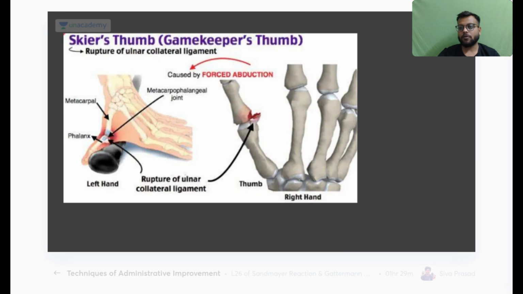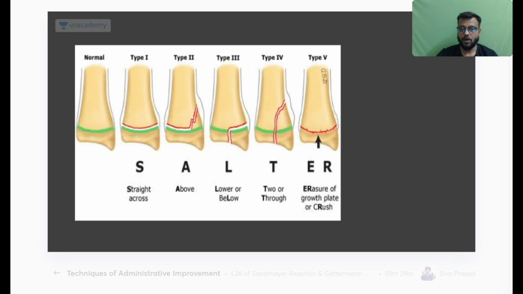Now another thing is your skier's thumb or the gamekeeper's thumb. So what happens in this is, if the patient falls or if there is an injury, with the thumb like this, and there is injury in the form of forced abduction, there will be an avulsion fracture at the first metacarpophalangeal joint, that is of the thumb, and there will be injury to a very, very important ligament, that is your ulnar collateral ligament. Okay, what will be injured? The injury will be of the ulnar collateral ligament. Very, very important, gamekeeper's thumb or the skier's thumb.